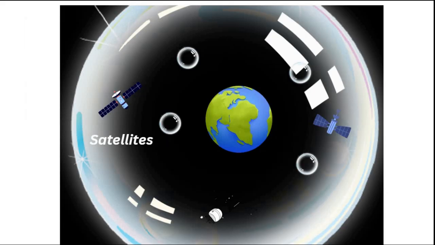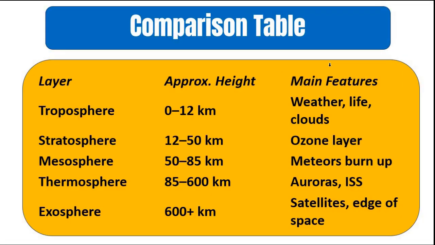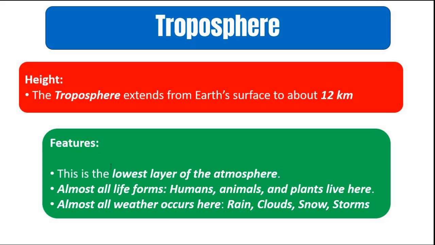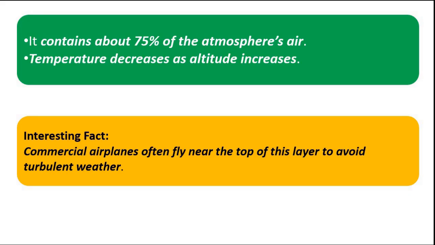Next is a comparison table. So we have troposphere from 0 to 12 kilometers, which we discussed. Then we have stratosphere 12 to 50, mesosphere 50 to 85, thermosphere 85 to 600, and exosphere 600 kilometers and above. So always pay attention to the temperature and altitude relationship.